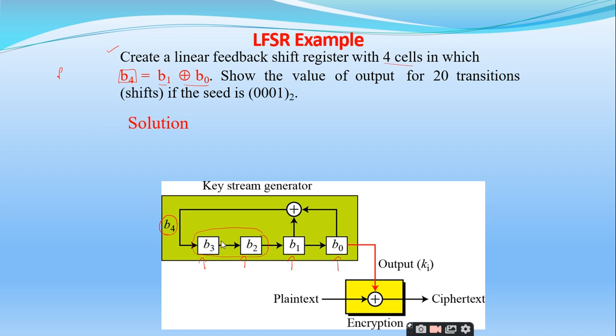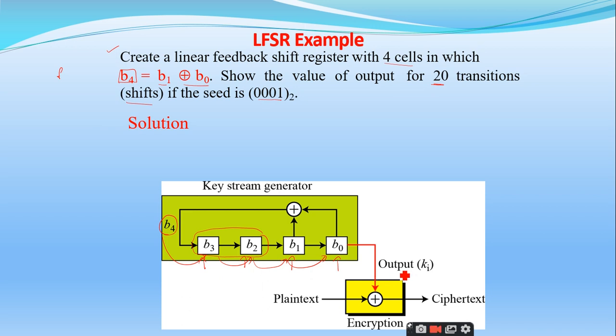But in the next round, we'll see. Right, we'll shift these bits like this. So B1 will become B0, and then B2 will become B1, B3 will become B2, and B4 will become B3. So here the new bit is generated by taking the exclusive or linear functionality of B1 and B0. So what is the question here is, show the value of output for 20 transition shifts if the seed is 0001. Seed means initial value. Right. Is it clear up to this point?